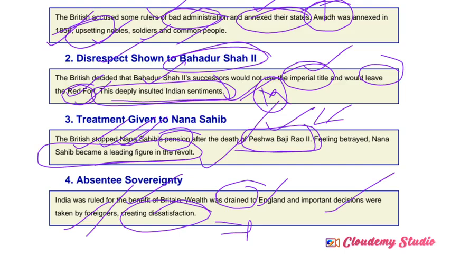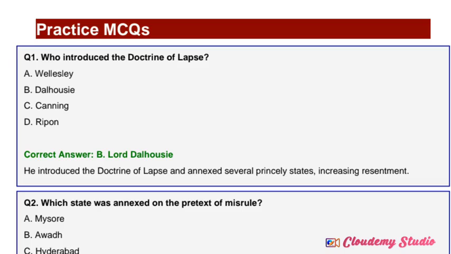So till here, what we discussed is completely related to the political causes of the War of 1857. Based on these political causes of the revolt of 1857, we can discuss some MCQs also, which will be beneficial and useful for your board examination. Let us see one by one. So, practice questions, MCQs.